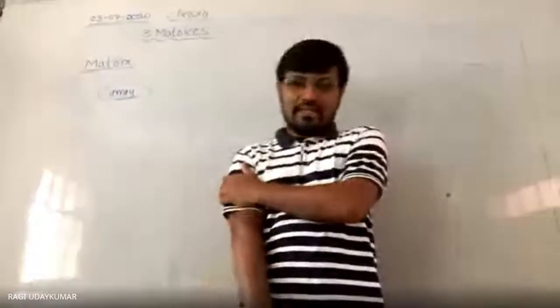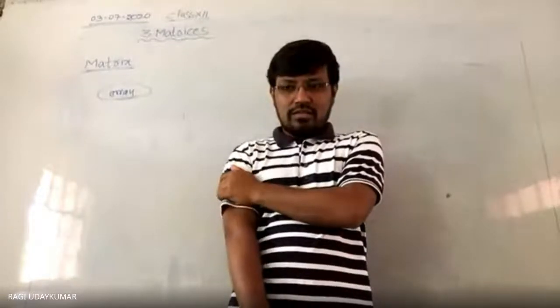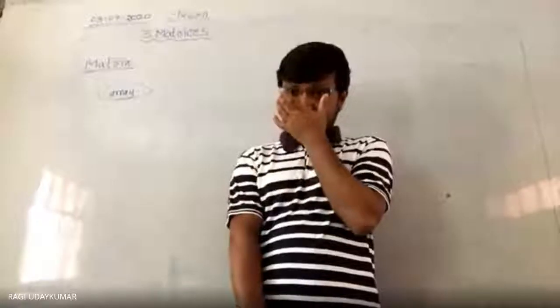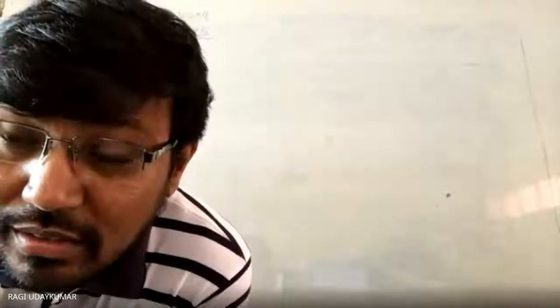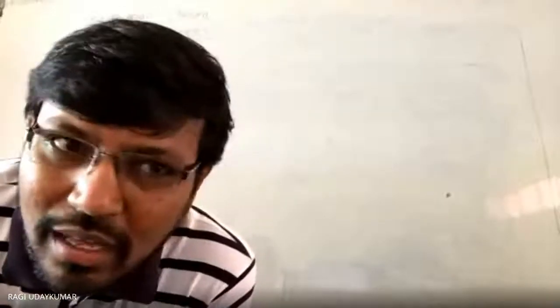Do you know that in computer science you are going to use the word array? Did you come across arrays? In an array there will be a set of characters, yes. But array is nothing but just an arrangement.